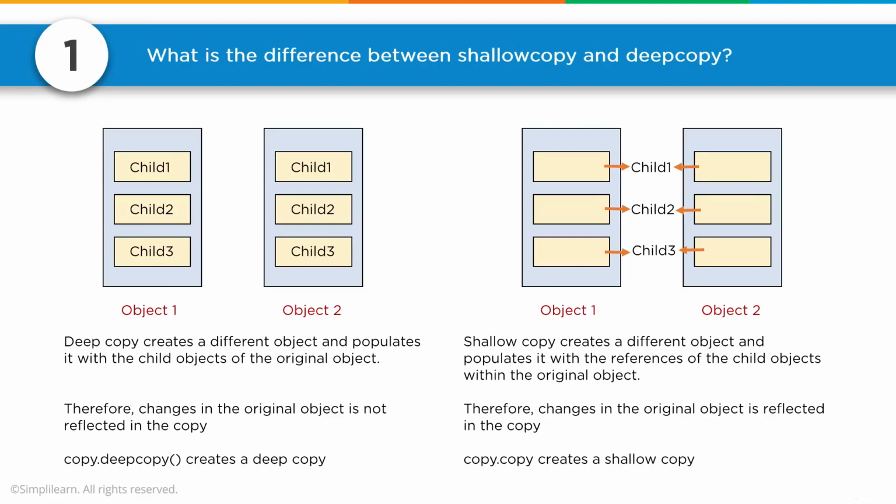Shallow copy creates a different object and populates it with the references of the child objects within the original object. Therefore, changes in the original object are reflected in the copy. Copy.copy creates a shallow copy. And you can look at this. If we make a change to child 1, it's only a pointer. So if you make a change to child 1 in object 1, it will also make that change in object 2.